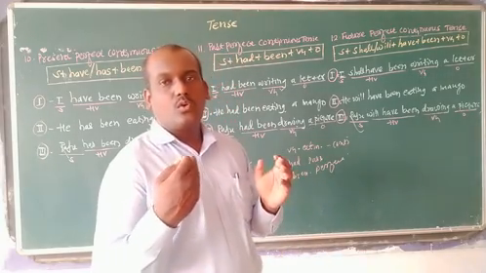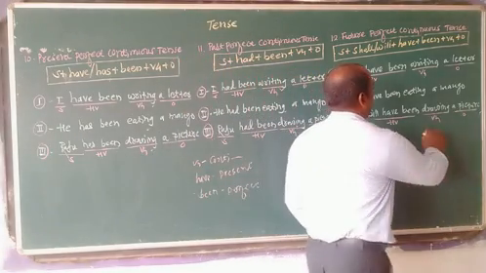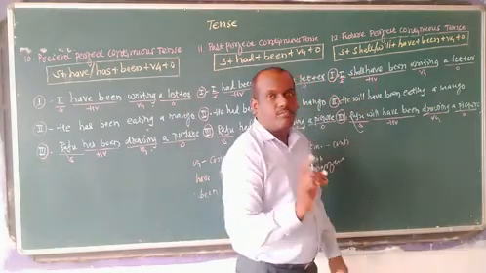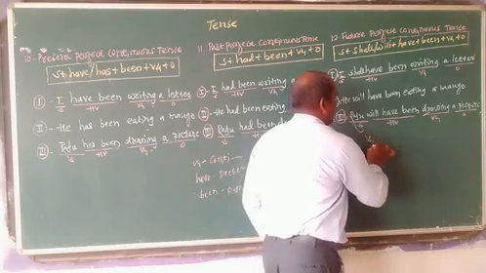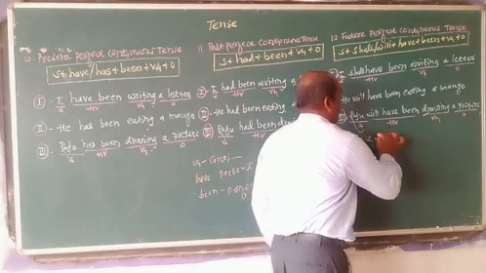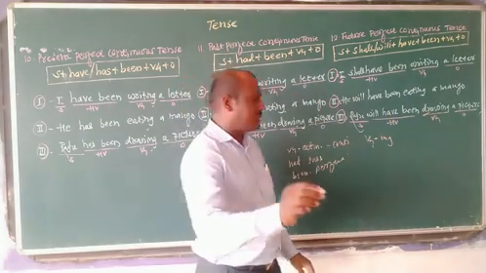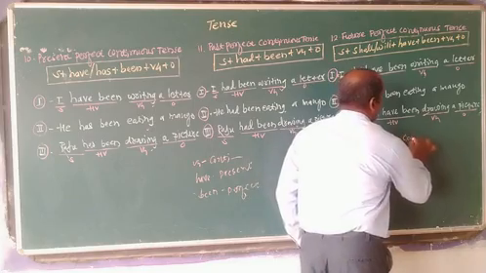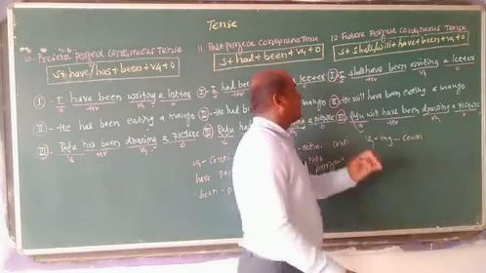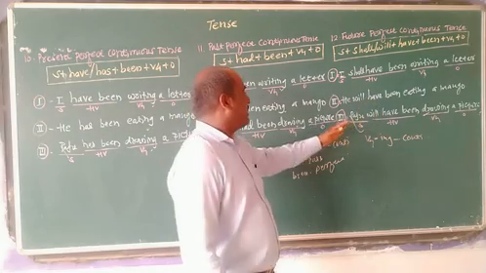Then we have to find out the main verb from the sentence. Drawing is the main verb and the form of that main verb is ing, and ing form always tells us the tense is continuous. Then a picture is part of the object. Object never helps us.